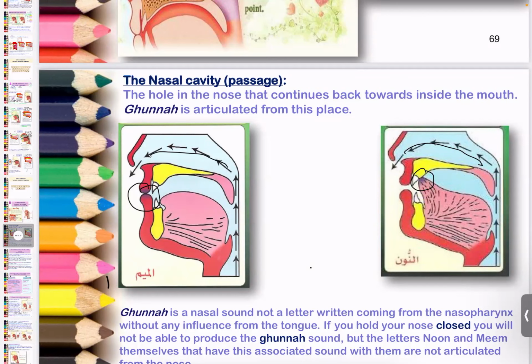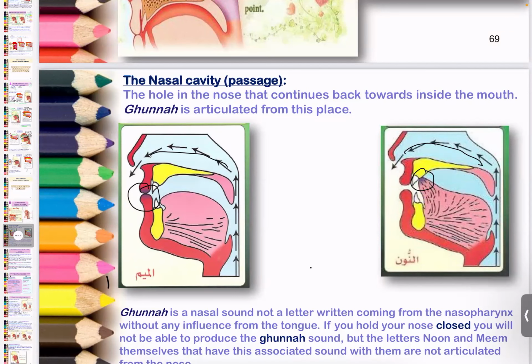The gunna that you hear in noon is because the sound is stopped at the tip of the tongue, but it also moves through the nose, the nasal cavity. So you have partial stopping and partial running of the sound. And where is this sound running from? From the nose, right? So the hole in the nose is another area from where the sound comes out, and this gives the letter its gunna.